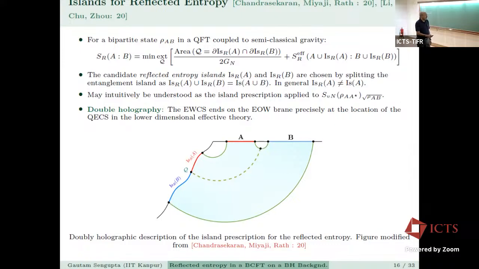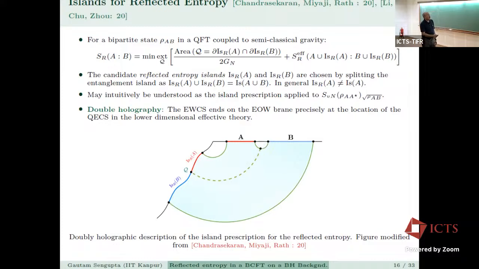There is an island of A union B, which is the entanglement entropy island, and the reflected entropy islands actually split the entanglement entropy island according to this. So basically the candidate reflected entropy islands, IS_R A and IS_R B, are chosen by splitting the entanglement island as IS_R A union IS_R B, and this should be given by the entanglement entropy island IS of A union B.